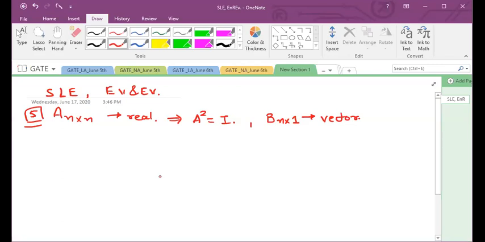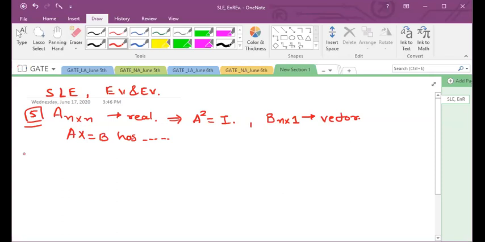And B, n by 1, is an n-dimensional vector, then Ax is equal to B has how many solutions? A, more than one but finitely many independent solutions. B, infinitely many independent solutions. C, a unique solution. D, no solution. So let us try to find out here.